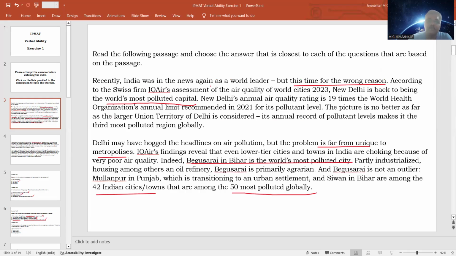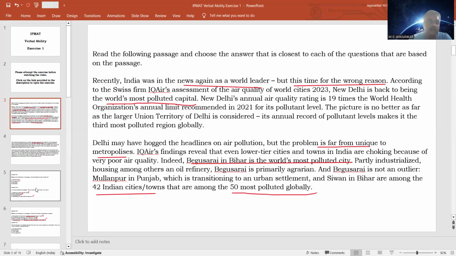When India is in the news as a world leader, it is something that we have to cheer or something that we should be happy about. But in this case, we should not be happy because it is for the wrong reasons that India is in the news again as a world leader. So this is not something to be happy about. And then he describes why you should not be happy about it because it is for the wrong reasons. Becoming the world's most polluted capital is not a very good thing or not a thing that we should be glad about. So that is why he says that it is for the wrong reason.